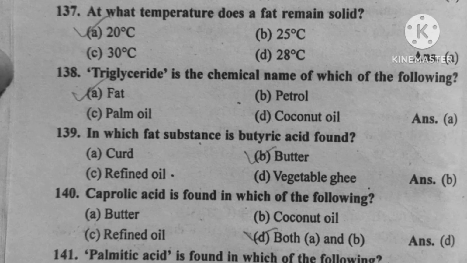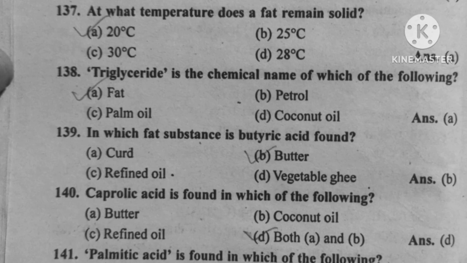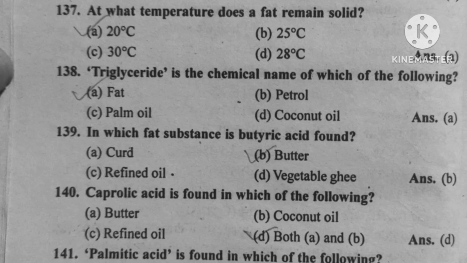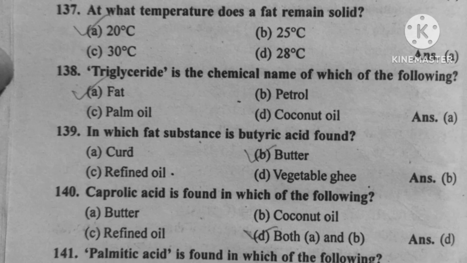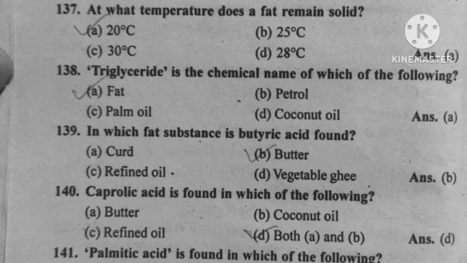Question number 138. Triglyceride is a chemical name of which of the following? Option A, fat. Question number 139. In which fat substance is butyric acid found? Option B, butter. Question number 140. Carboxylic acid is found in which of the following? Option D, both A and B, butter and coconut oil.